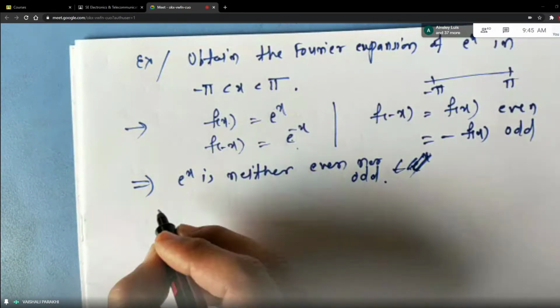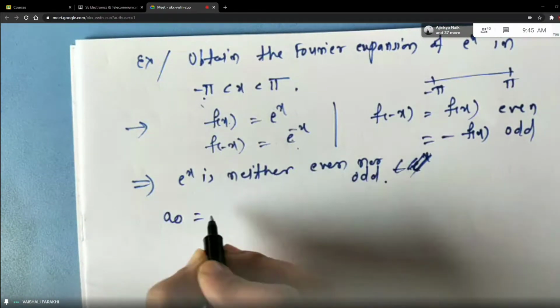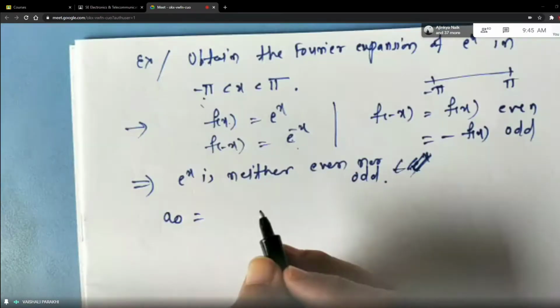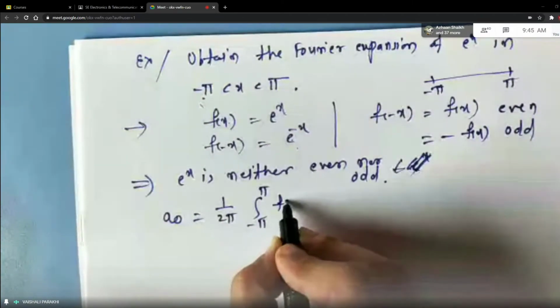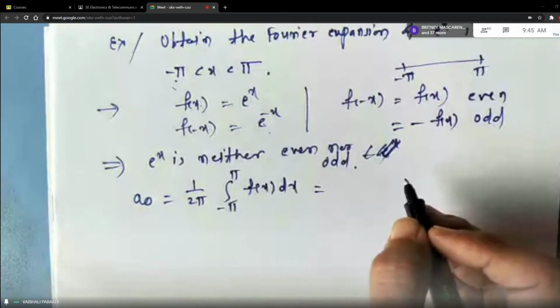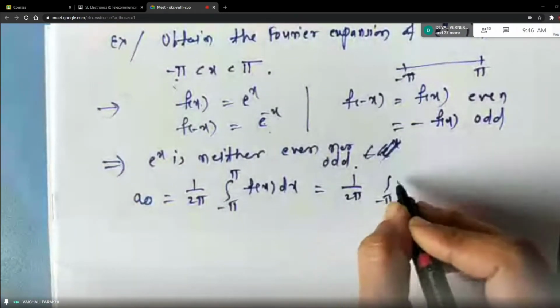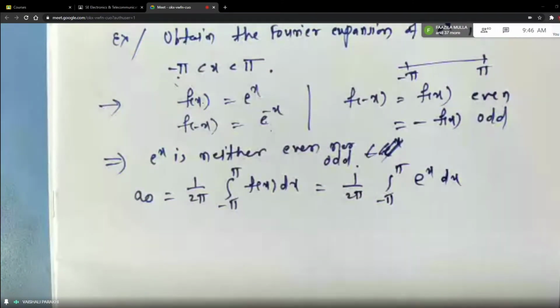Okay. Now let us write our original formulas, because see, look at the interval and write the formulas. So the formula for a naught is 1 by 2 pi integral from minus pi to plus pi f of x dx, right? Now quickly start solving the integrals. 1 by 2 pi, minus pi to plus pi. What is f of x here? E raised to x. So nothing I'm doing here. I'm just writing the formulas for a naught, an and bn, replacing f of x by e raised to x and solving the integrals. Okay, you can do it independently if you are good in integration.